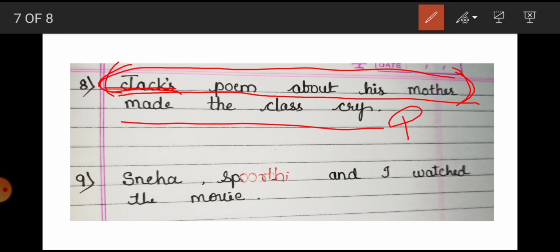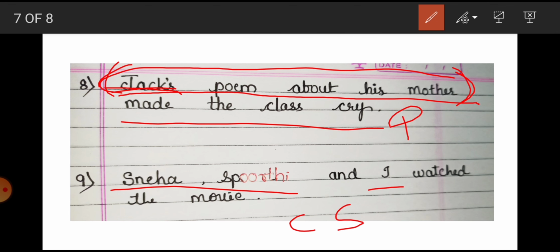Our next example is: Sneha, Spurti and I watched the movie. Here you can see how many nouns and pronouns we have. Two nouns and one pronoun are present. So this is also our compound subject. Here, three persons are doing the action: Sneha, Spurti and I. So, this is our compound subject.